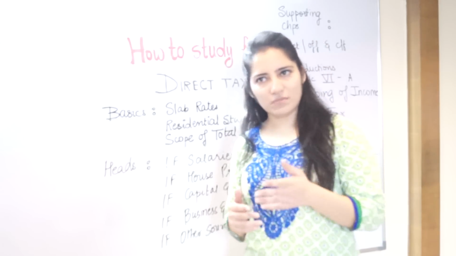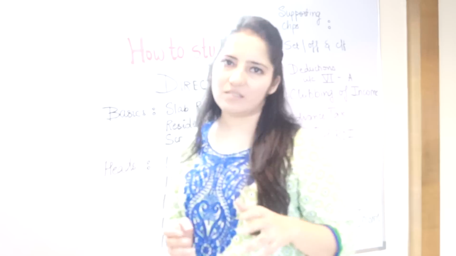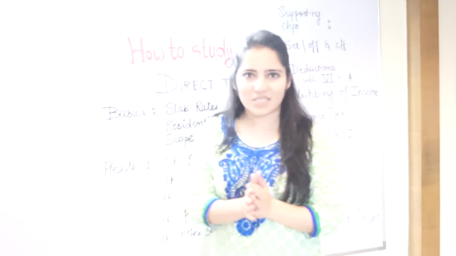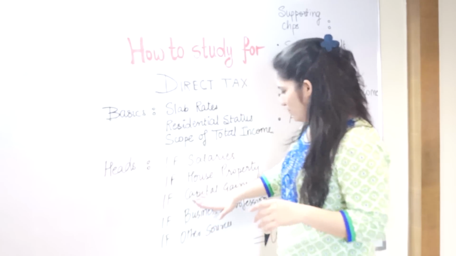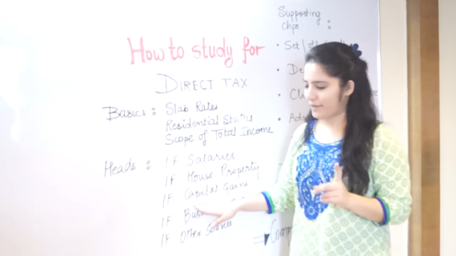So in that context, your definition of capital assets, your exemptions, and your exceptions are all correlated to each other. If you do not do all sections of capital gains, chances are you may make a mistake in any question. So this chapter should take approximately 1 whole day of your revision time.